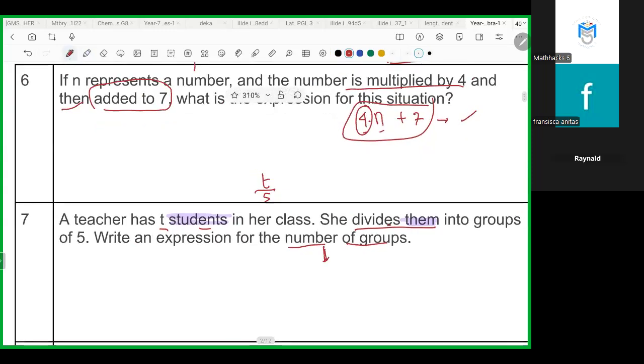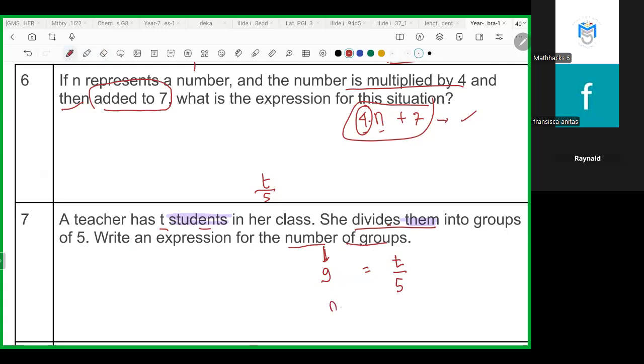There is no variable for number of groups, so you can write G or N, anything. But you know that it's from T divided by 5. For example, we use variable G. Miss, I don't like G letters.